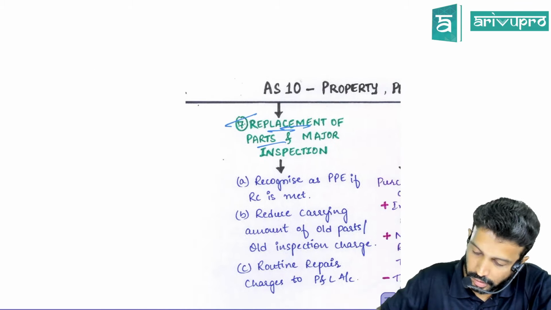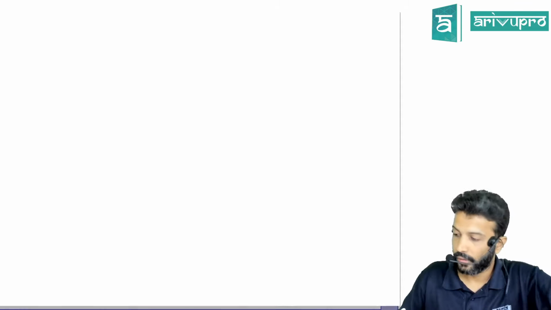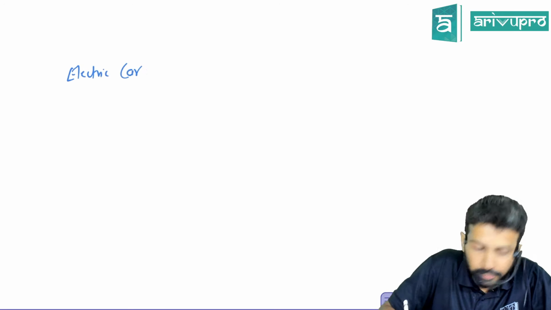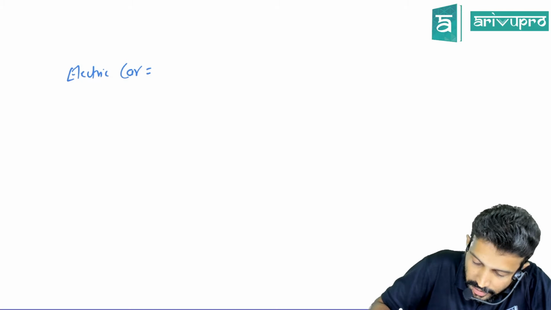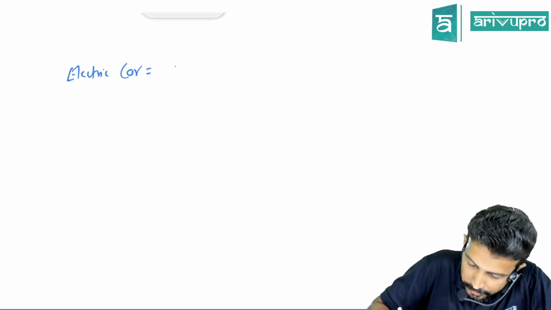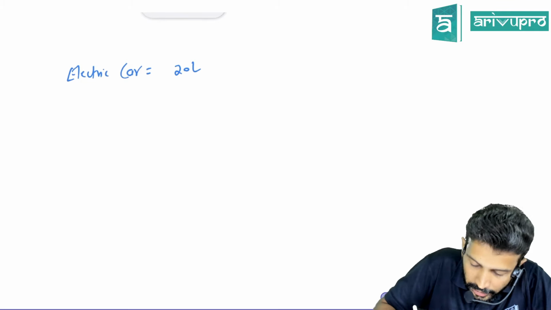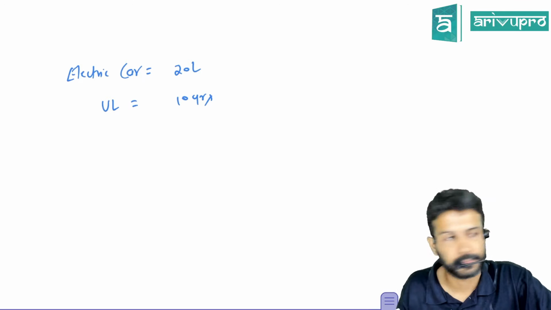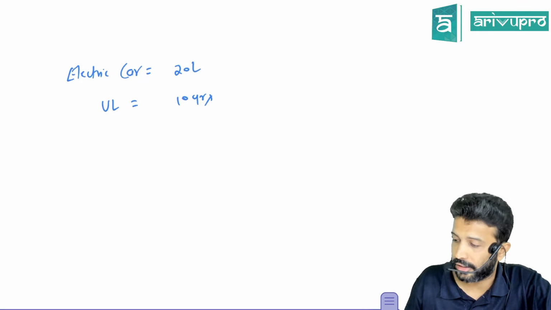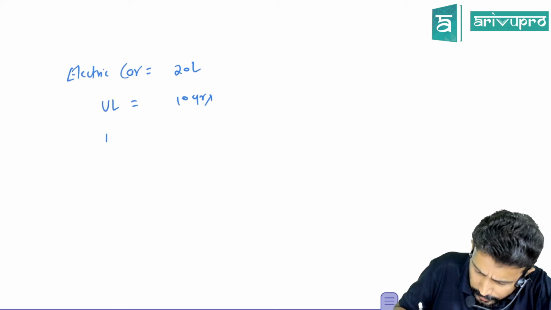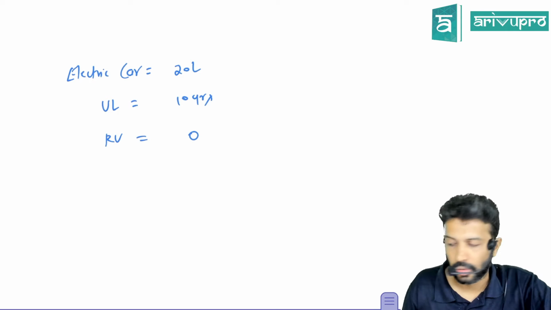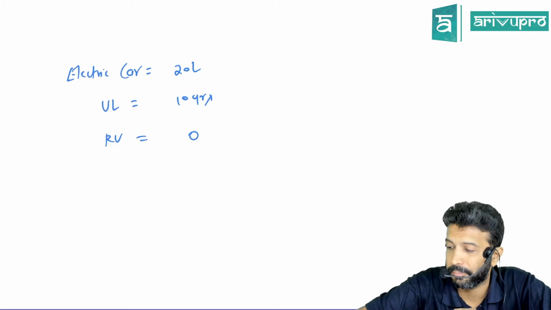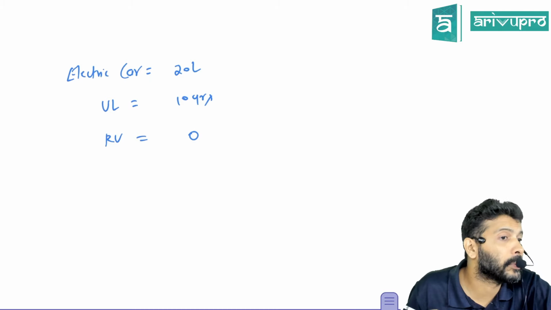Check this. Let's say, sir, I have purchased an electric car. Let's say I've paid about 20 lakh rupees for this car. I was told at the time of purchase, this car will last for 10 years. Residual value is 0. Can you calculate depreciation for me under straight line method?